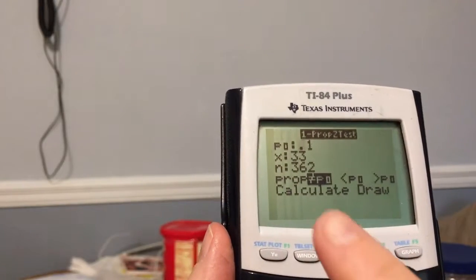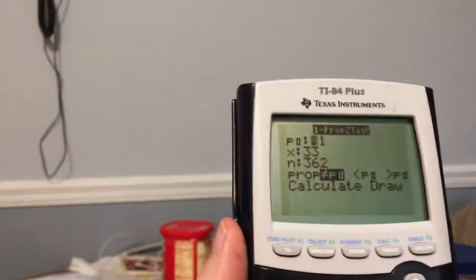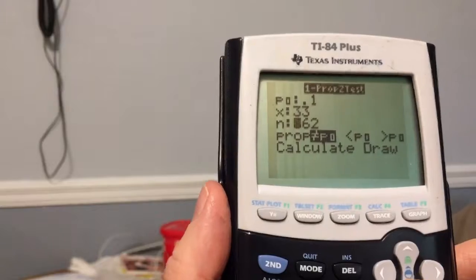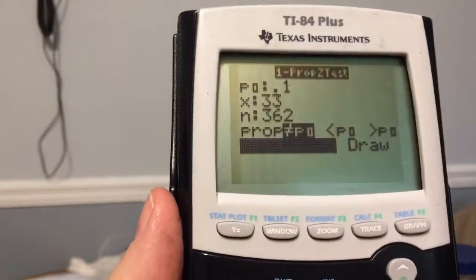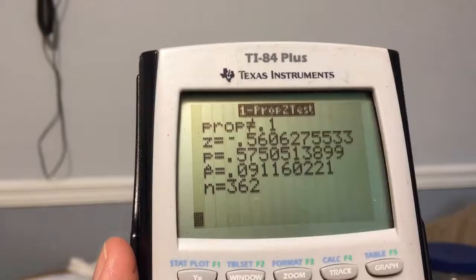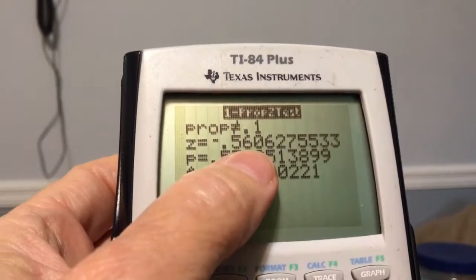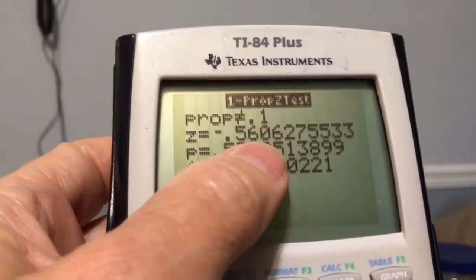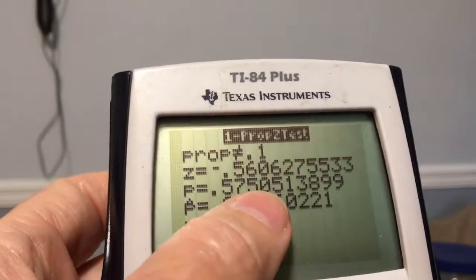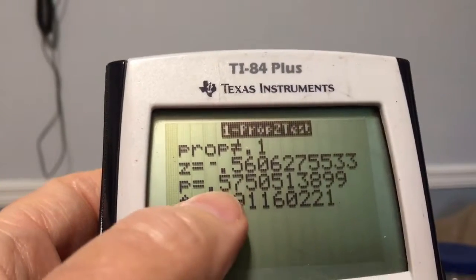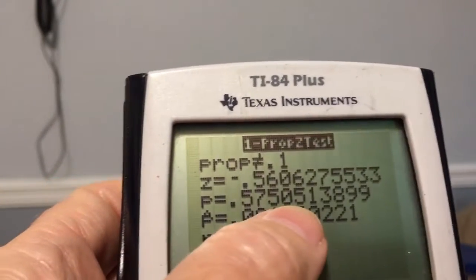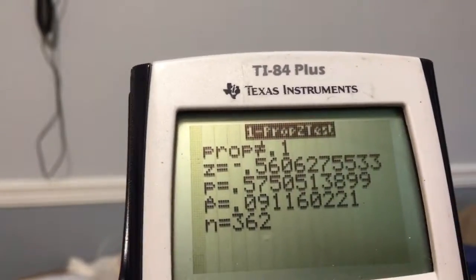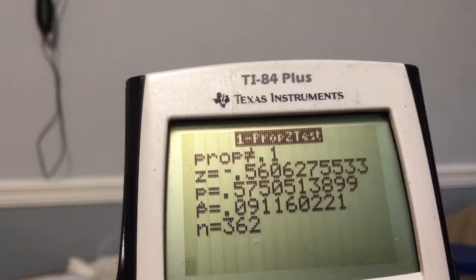We have a not equal to because of the two-tailed, and then we're going to calculate. So I'm going to move down here and click that button down there, get down to my calculate, hit enter, and there is all of my cool information. I get my z-score, negative 0.5606, which is my test statistic, which I had on the other board. And then I have my p-value, 0.5750.